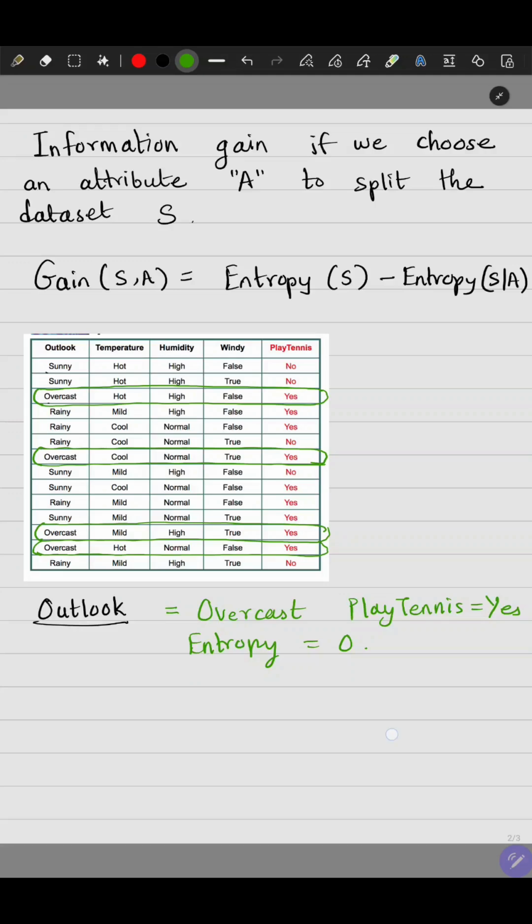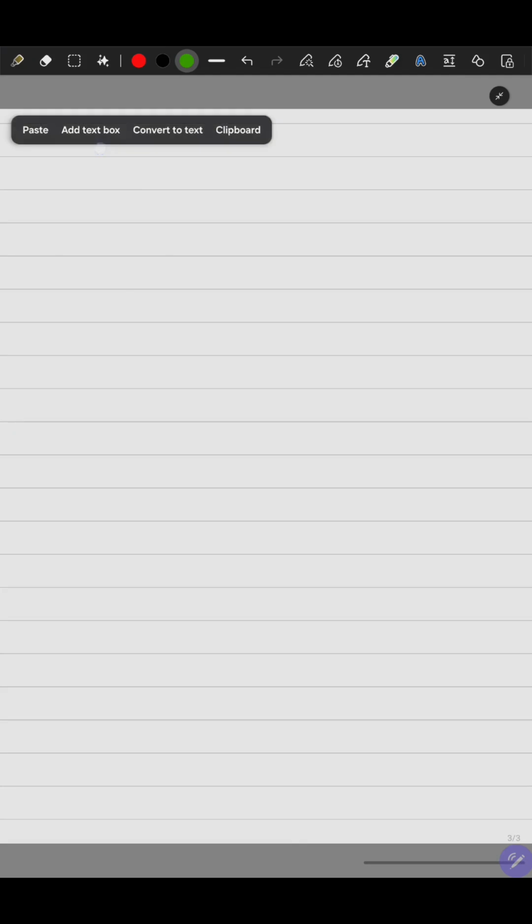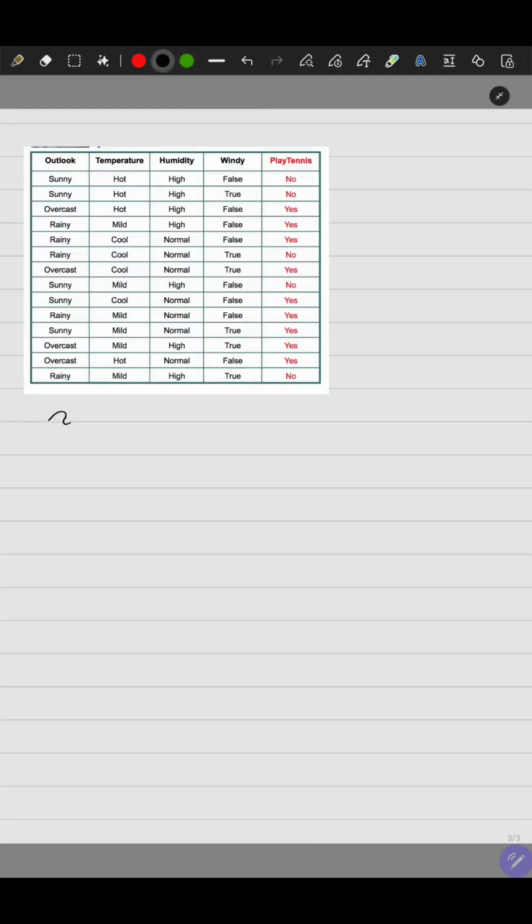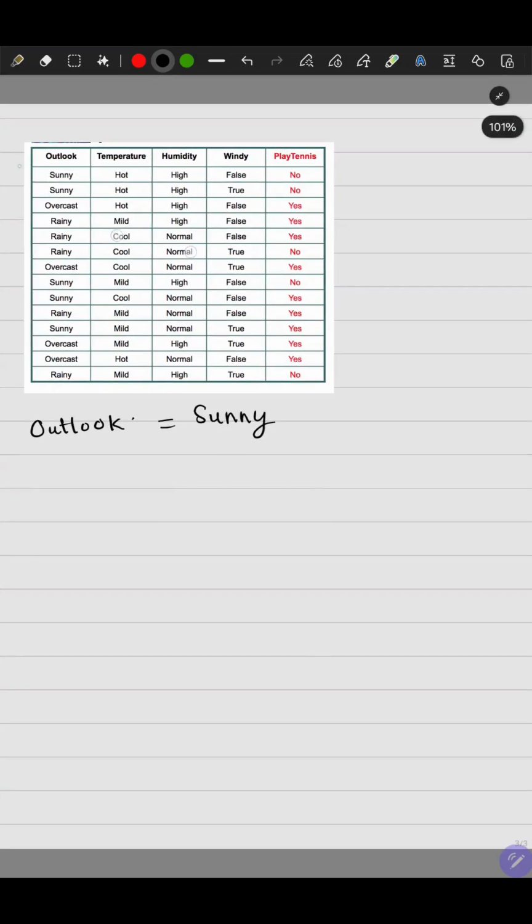Okay, now let's calculate for the other two values. So let's say outlook equal to sunny. Now for outlook equal to sunny, if I label these days, this is day 1, day 2, day 3, day 4, day 5, 6, 7, 8, 9, 10, 11, 12, 13 and 14.